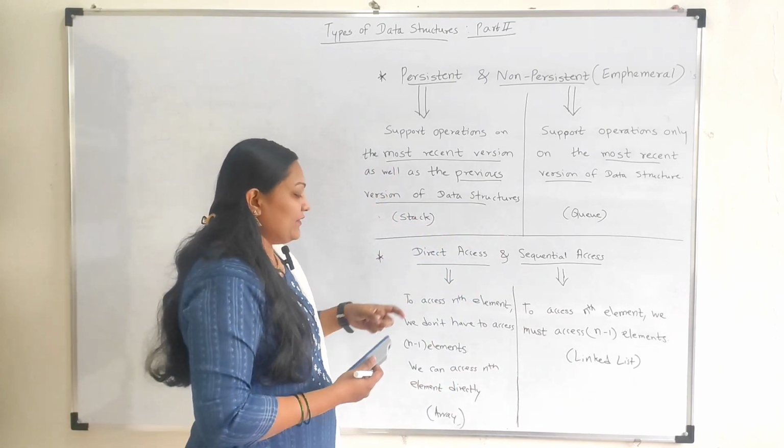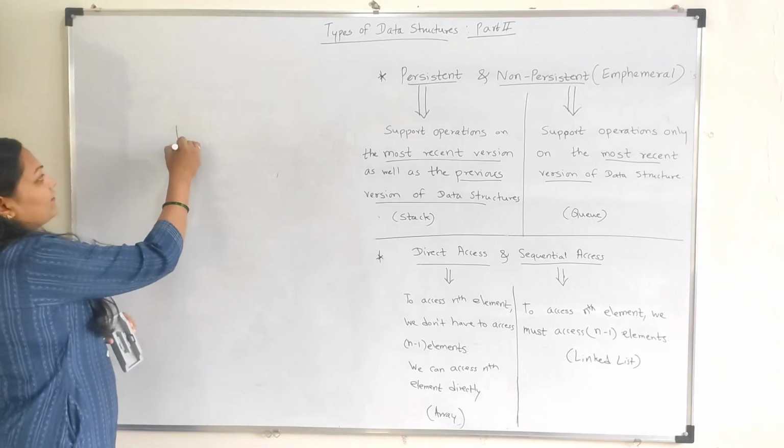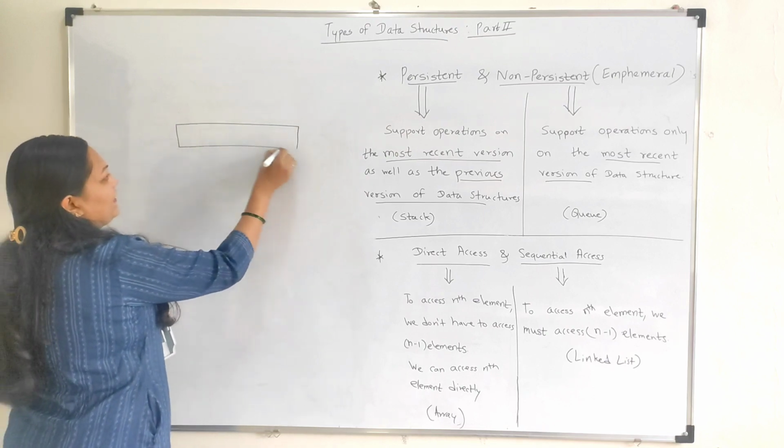So let's see the example first of all regarding direct access. The example is an array. So we'll take one example of an array.